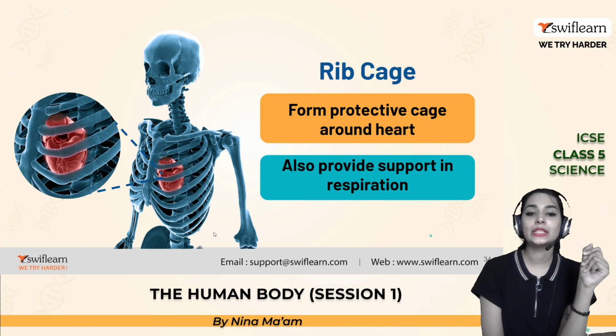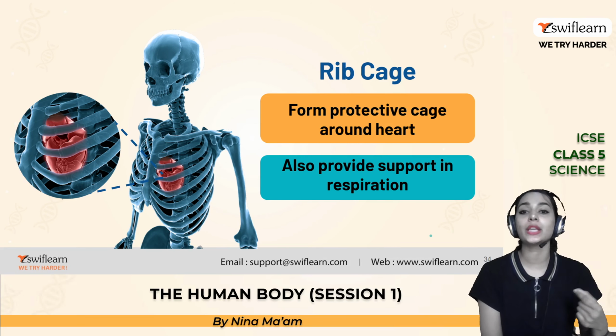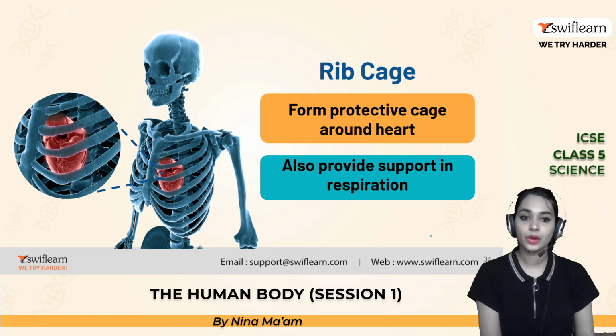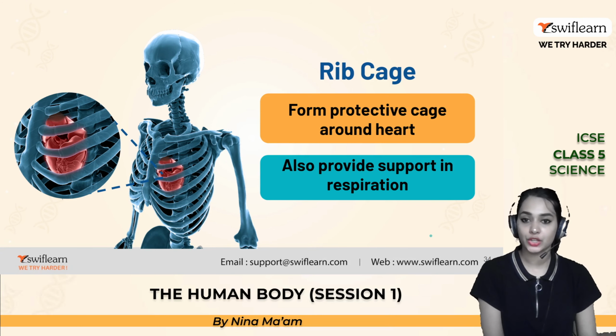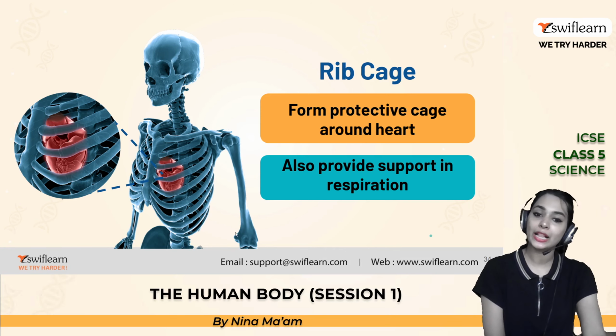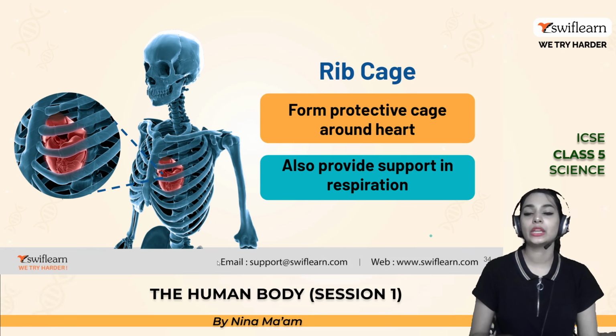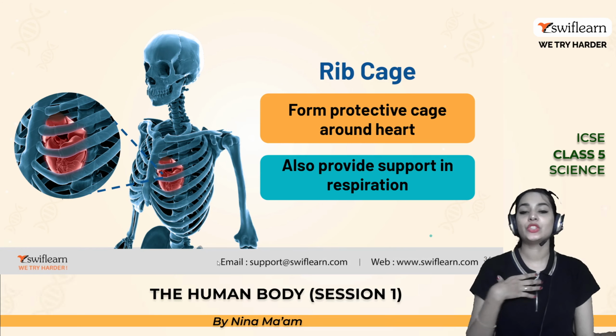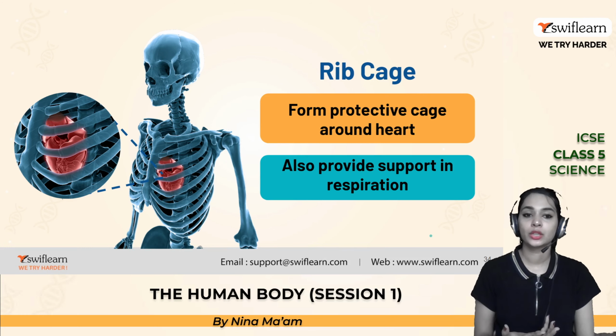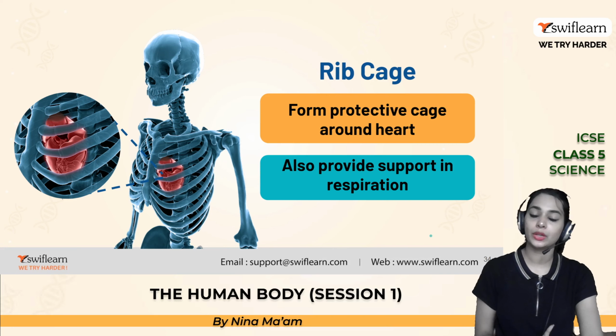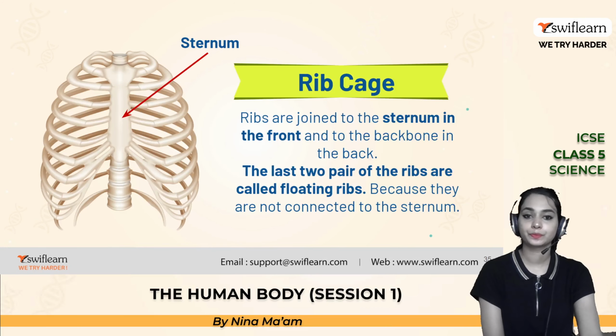The rib cage, as I mentioned earlier, protects the heart from injuries. It is giving protection and also helps in respiration. Please note down the importance of the rib cage within our body: it supports respiration and protects the heart from injuries.